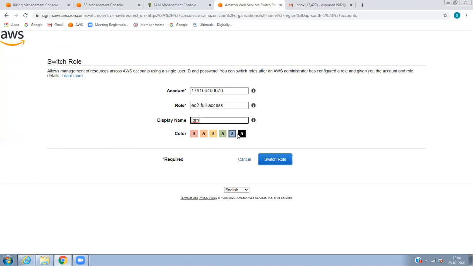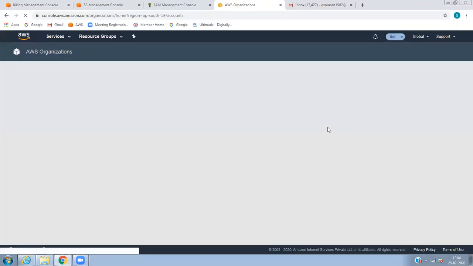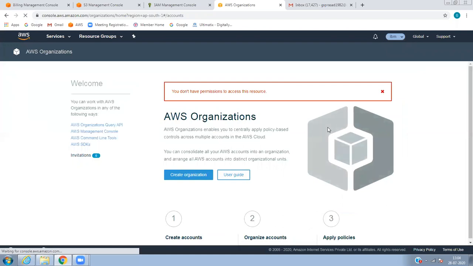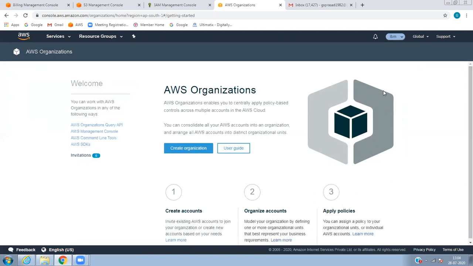We have taken the IBM company, and switch role. So what I did is create a role in the other account. Since we don't have full access to their organization, I've only created that. This is normal.